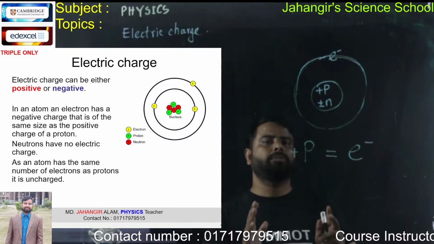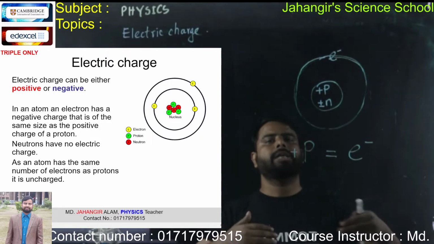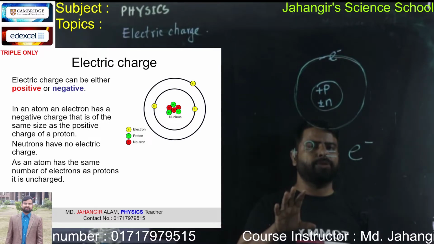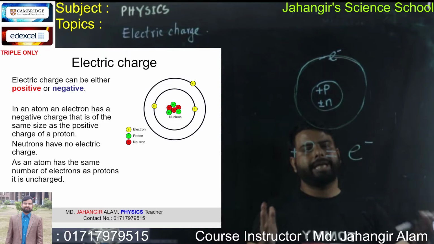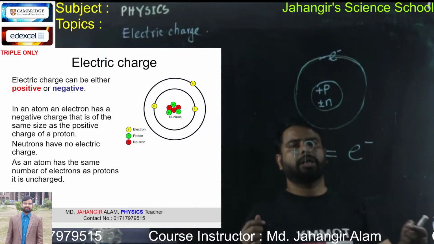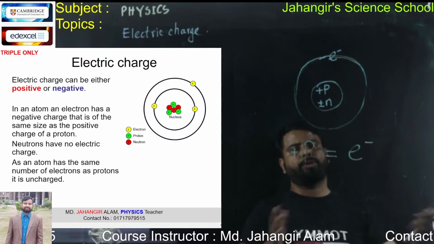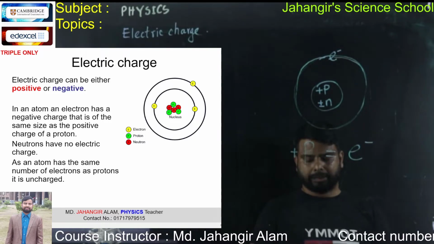When any atom loses electrons from its outermost orbit, then it becomes positively charged. When any atom gains electrons in the outermost orbit from another atom, then it becomes negatively charged.